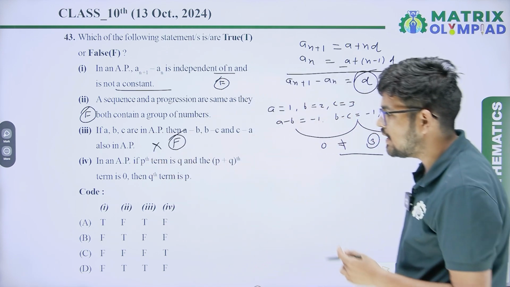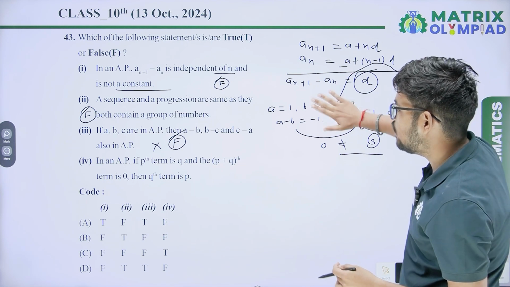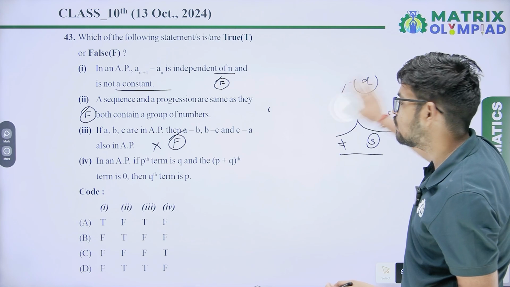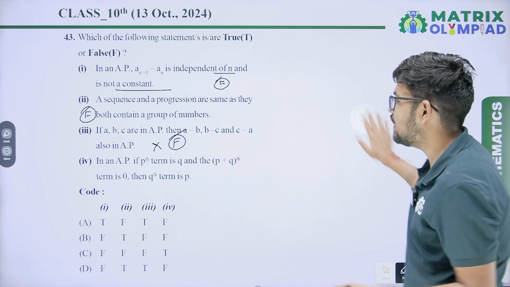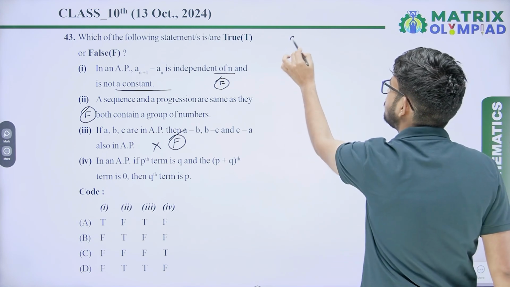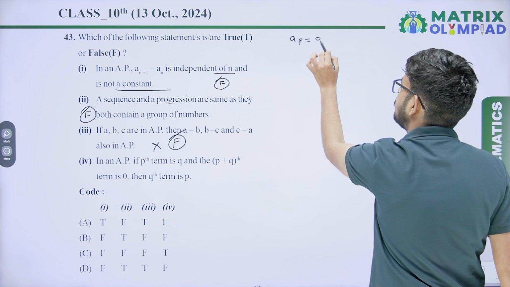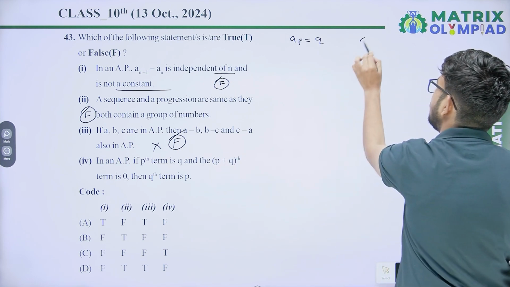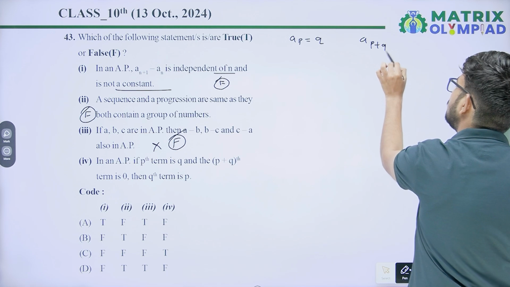Fourth one, in an AP, if the P-th term is Q and the (P+Q)-th term is 0, then the Q-th term is P. Okay, it is saying the P-th term is Q. It means a(P) equals Q. And the (P+Q)-th term is 0, a(P+Q) equals 0.